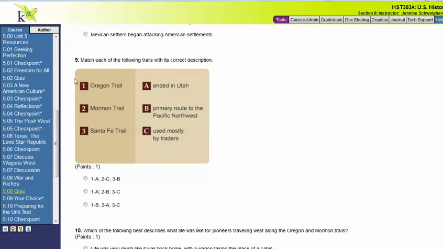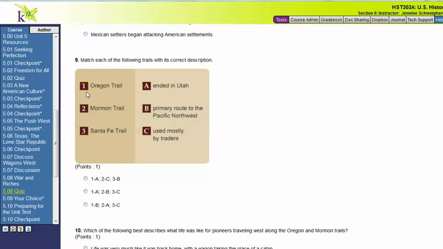Number 9, match each of the following trails with its correct description. 1 is the Oregon Trail, 2 is the Mormon Trail, and 3 is the Santa Fe Trail. Which one of those matches ended in Utah for letter A? Letter B is primary route to the Pacific Northwest.